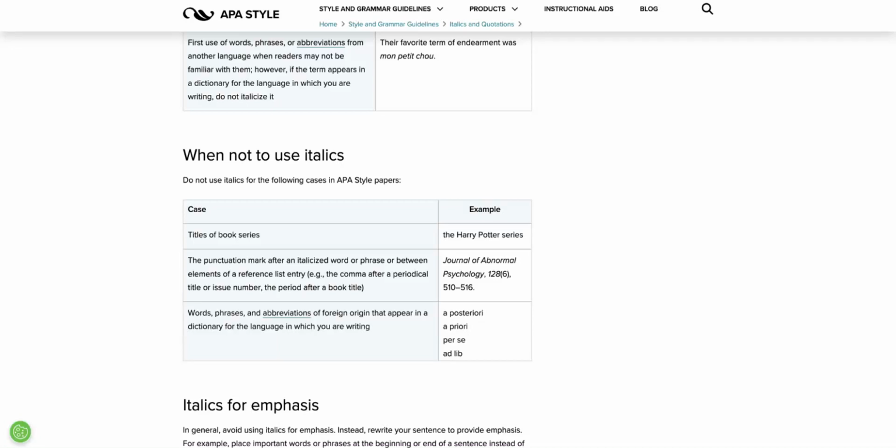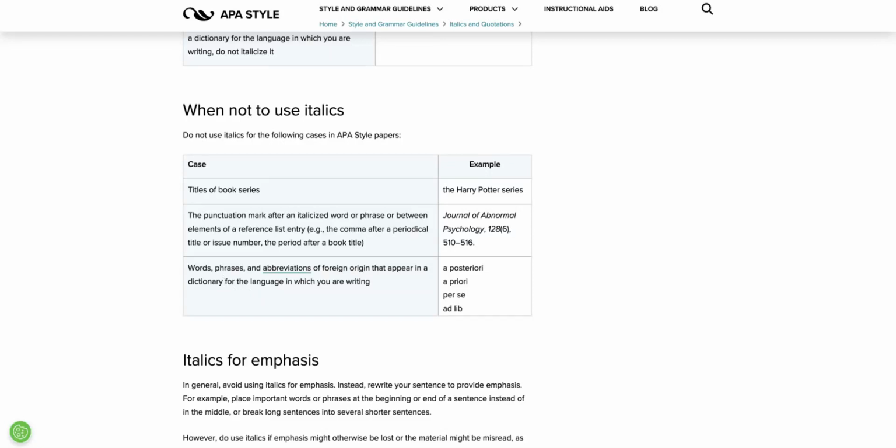We already talked about the punctuation that follows a journal and a volume. The comma there is not italicized, and the issue is not italicized, nor are the page numbers. Those are the things that are not italicized.